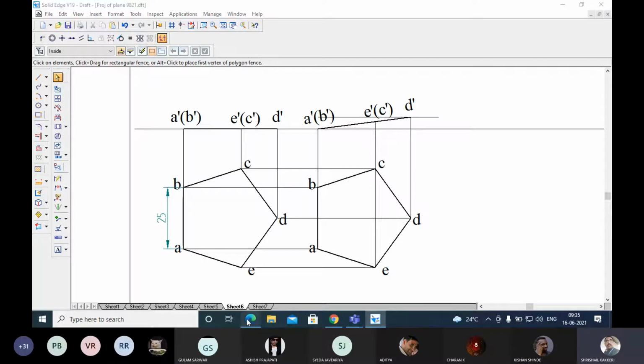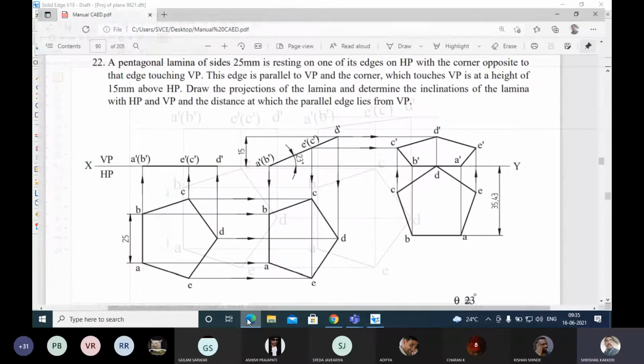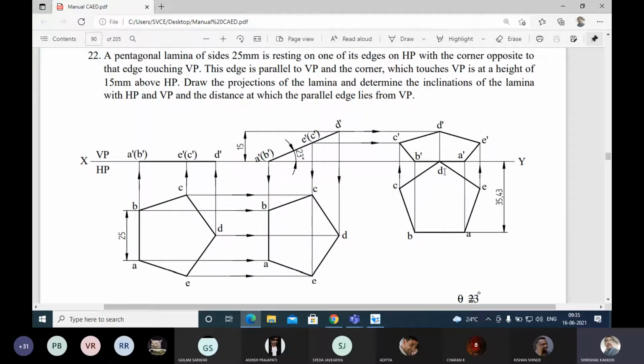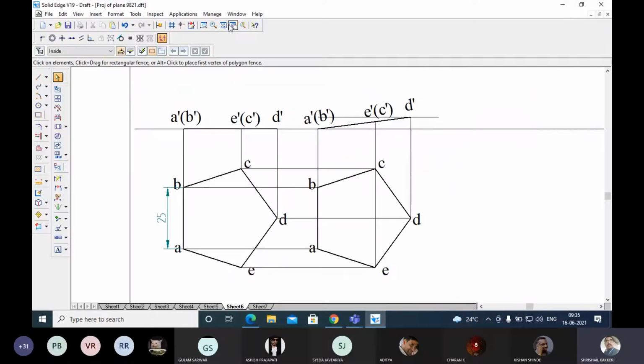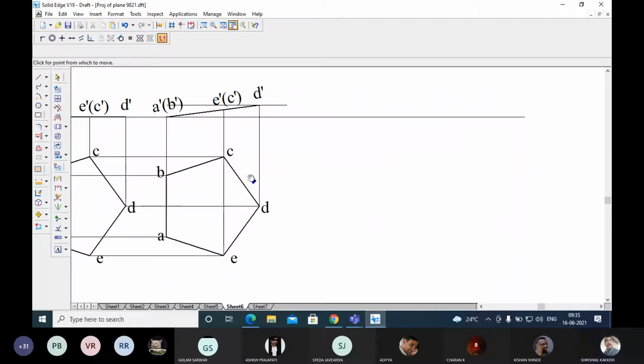So parallel to the vertical plane, you can see that I cannot take this edge this side. Otherwise, if I took this edge this side, the edge will be resting on the vertical plane. So this is the right position. Since this corner is resting on the vertical plane, this will be definitely parallel to the vertical plane. Now, I'm going to make a point marking here and rotate it. We'll see how we can do this. Let me see whether I am able to do it properly.